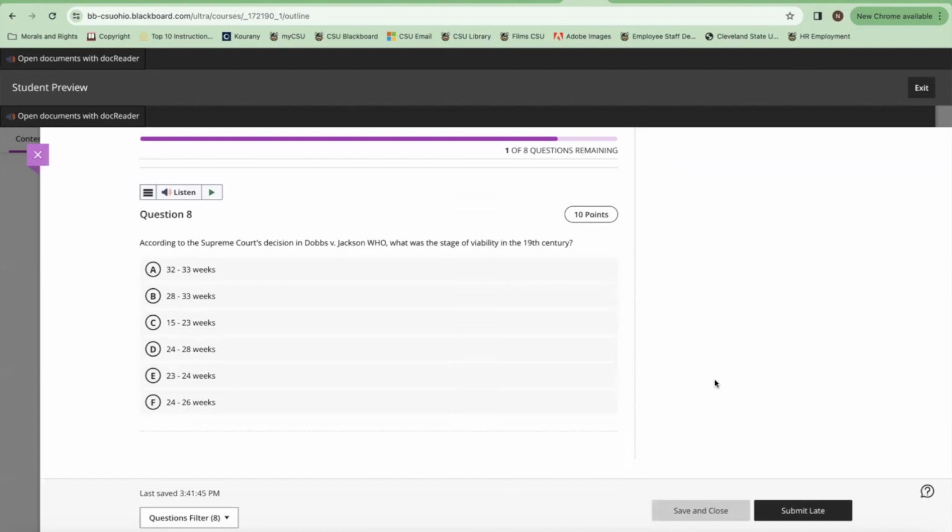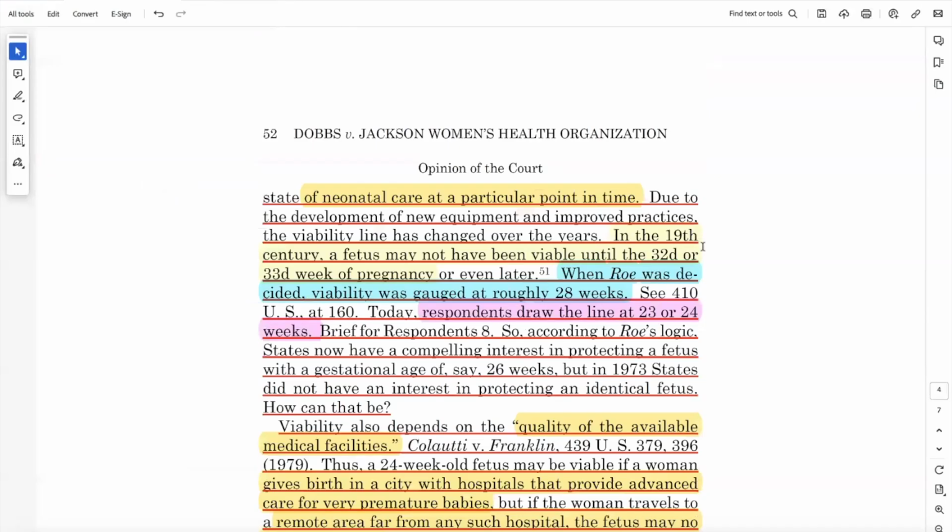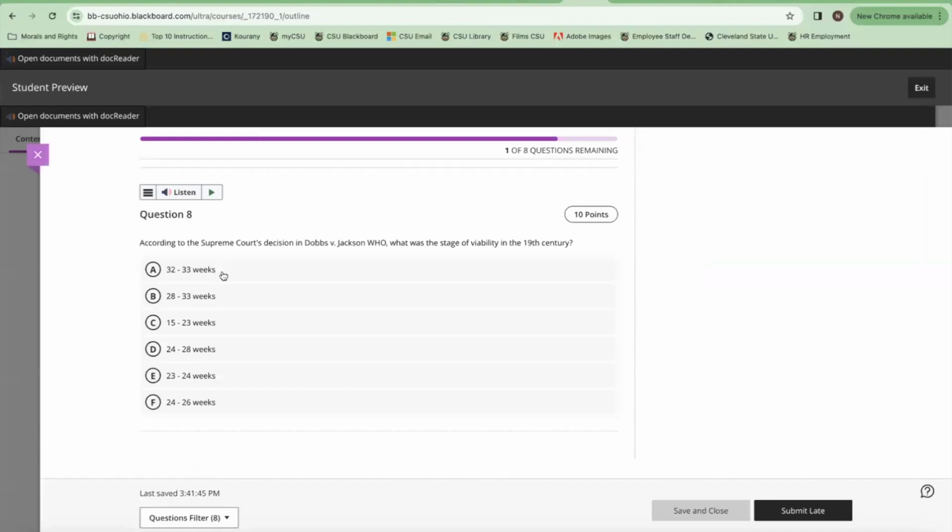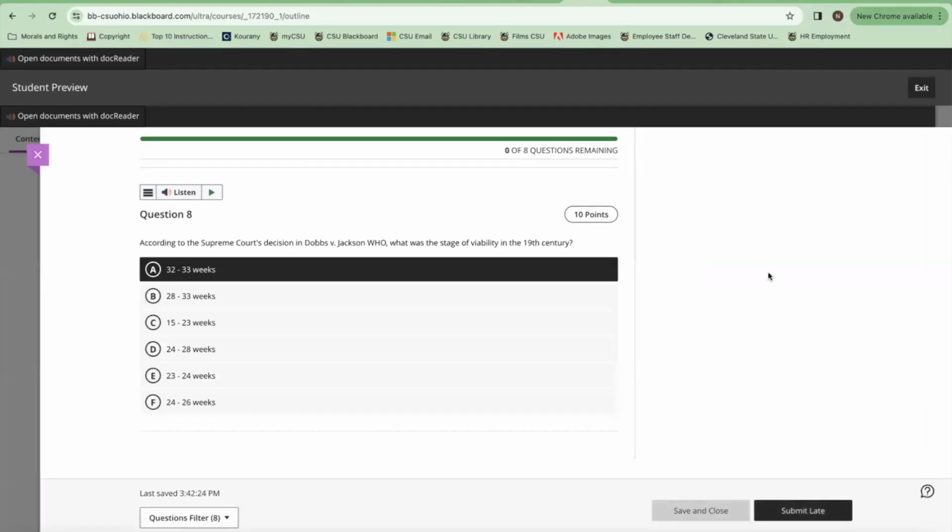According to the Supreme Court's decision in Dobbs versus Jackson, what was the stage of viability in the 19th century? At this point in the 19th century, a fetus may not have been viable until the 32nd or the 33rd week of pregnancy. So we see that's quite late in the pregnancy. These days, we would certainly consider that abortion close to those dates is going to be considered birth more so than termination of pregnancy. So there will be an actual baby that will be born at this stage. And certainly medicine is at a stage where that baby would be viable and would be entitled to protection and care.